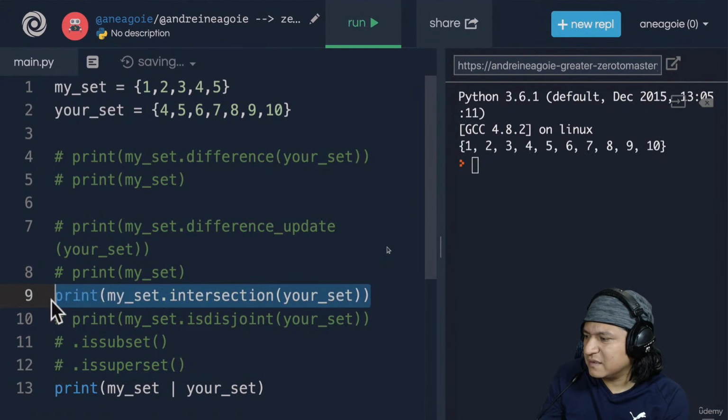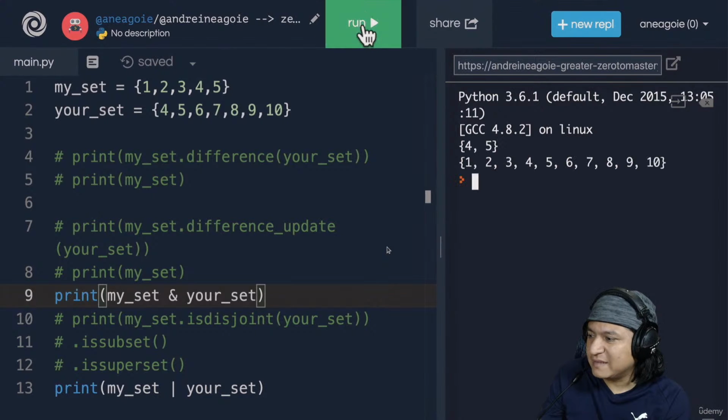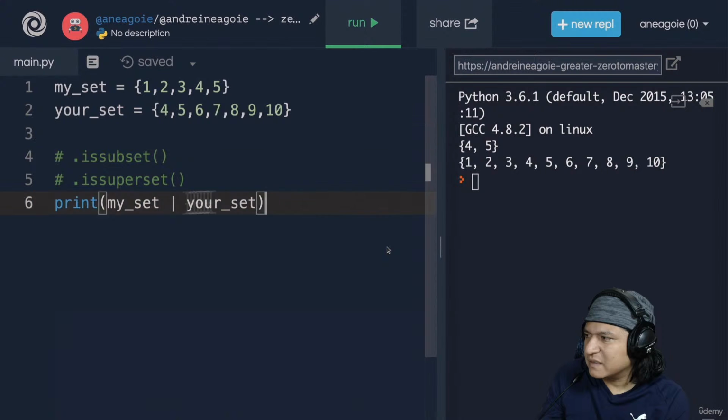And by the way, this also exists for intersection. Again, you don't see it that often, but with intersection, you can do the same thing where you just use the and symbol. It gives you the intersection of my set and your set. Okay. All right, I promise you this is going to be short, so two other ones.